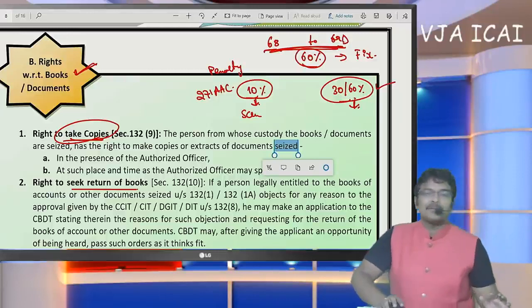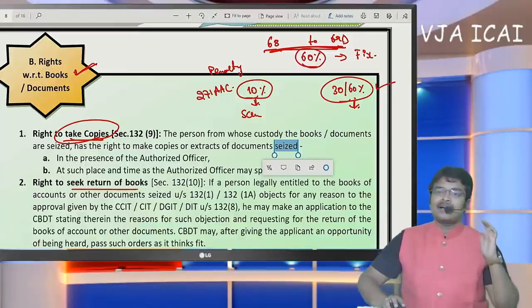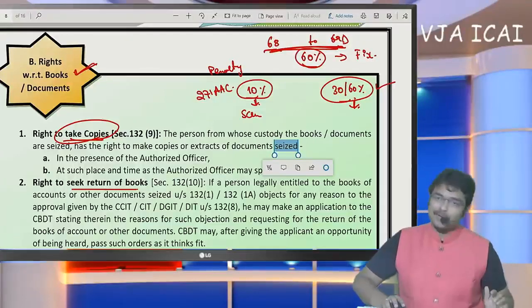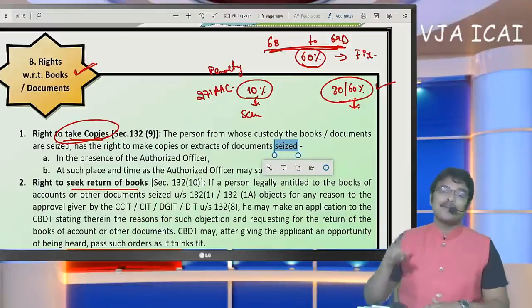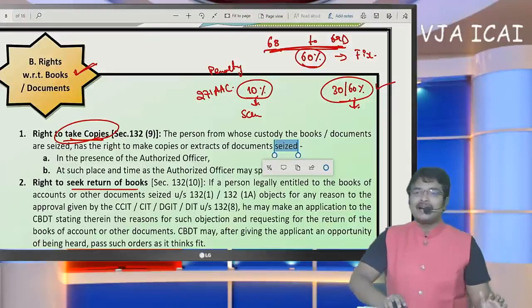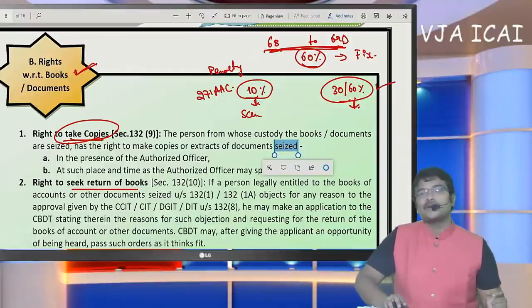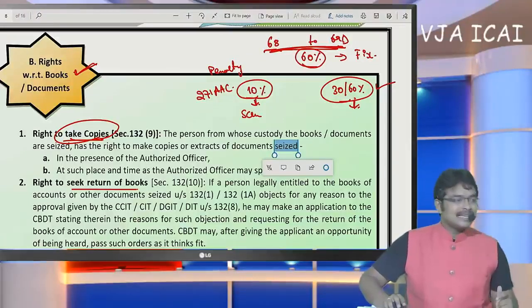What is TPO? TPO stands for transfer pricing officer. In case an arm's length price exists, practically from the department's point of view, the assessing officer is going to determine the ALP. Like a valuation officer, the department has a TPO, transfer pricing officer. If reference is given to them for the purpose of assessment, an additional time limit of 12 months will be given, because to compute arm's length price, various facts have to be drawn back. For that purpose, if reference is given to the TPO to determine ALP, an additional time limit of 12 months is given there.